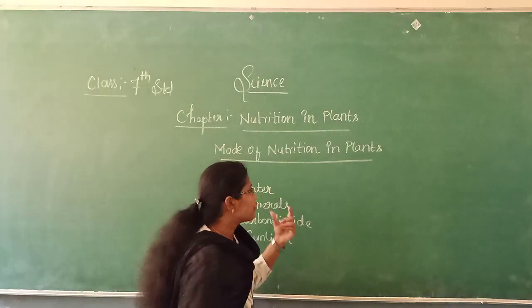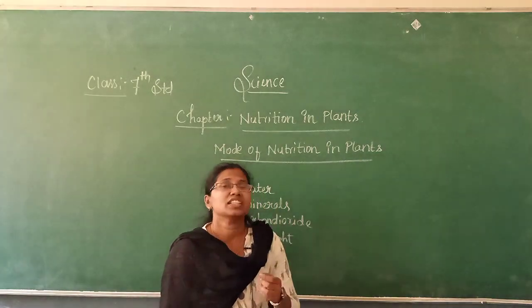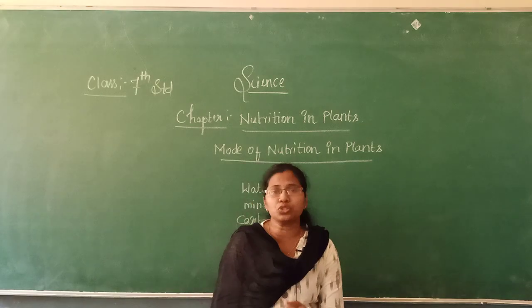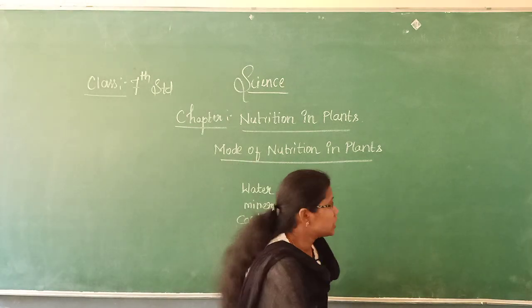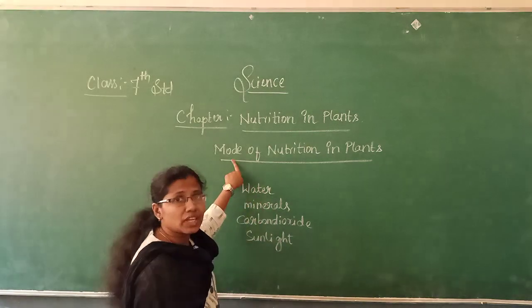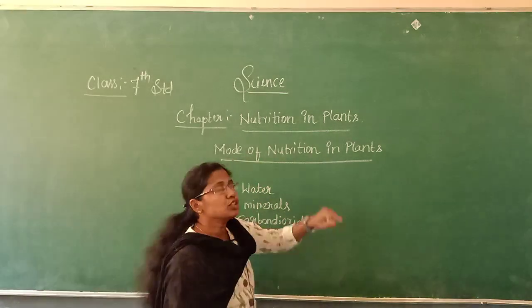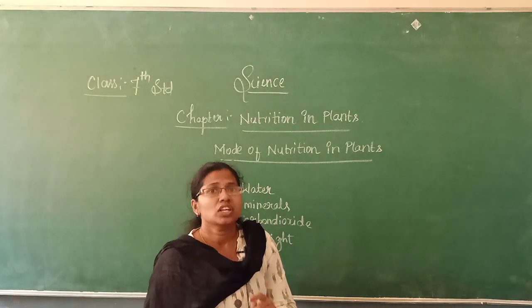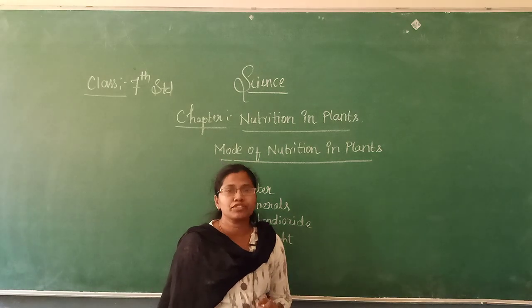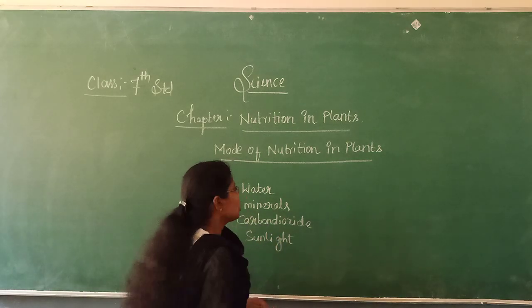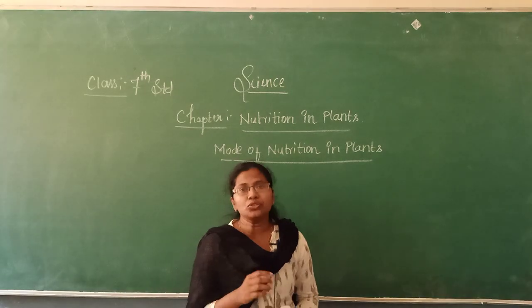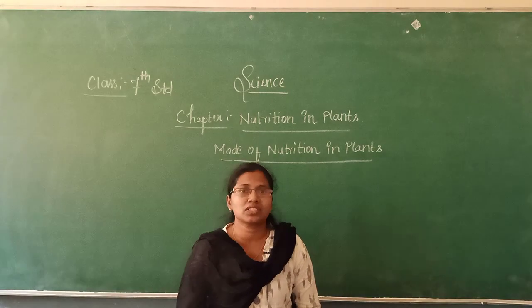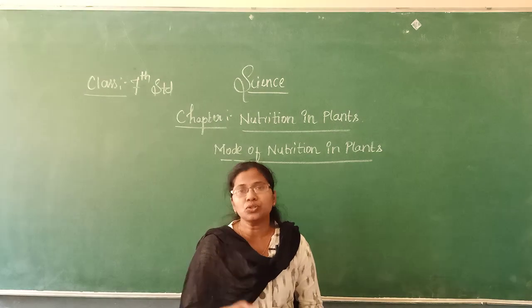With the help of these raw materials, the plants are going to prepare their own food. Now I told that today we are going to study the mode of nutrition in plants. There are two modes of nutrition in plants. One is autotrophic nutrition, and another one is heterotrophic nutrition.